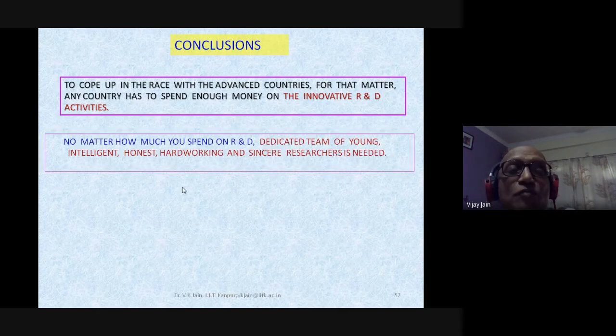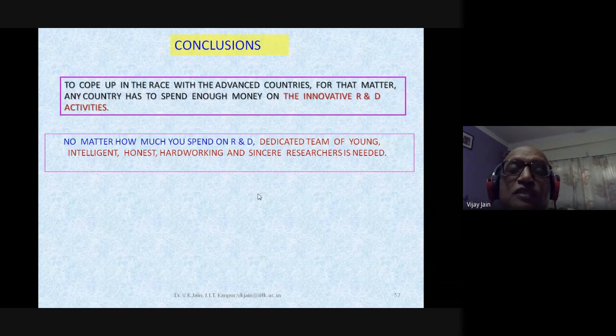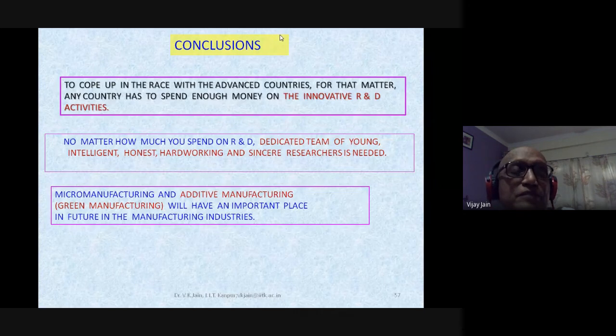No matter how much you spend on R&D, a dedicated team of young, intelligent, honest, hard-working, and sincere researchers is needed. So this is what you can do as the audience. I think most of you are young, energetic, and you fulfill some of these characteristics. And you have to really work hard for the upliftment of this country.